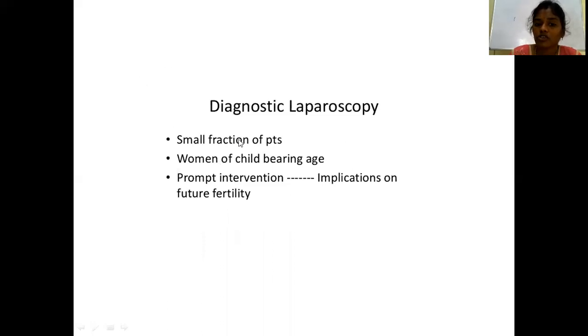Now, what is the role of diagnostic laparoscopy? As you know, laparoscopy can be used for both diagnostic and therapeutic purposes. In case of acute appendicitis, therapeutically, you can go for laparoscopic appendicectomy. Diagnostically, it will help to diagnose the condition whenever you are having doubt, especially in women of childbearing age. It will help to rule out other gynecological problems. Prompt intervention helps for future fertility. Okay, in women of childbearing age, diagnostic laparoscopy will be useful to rule out other gynecological problems.